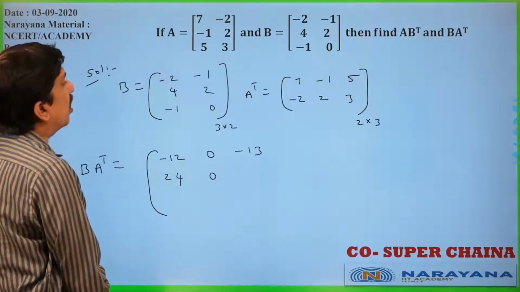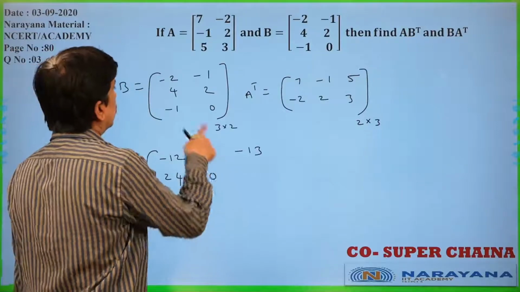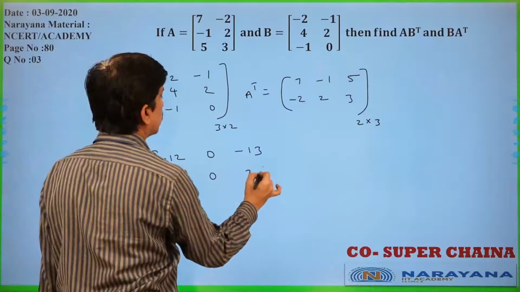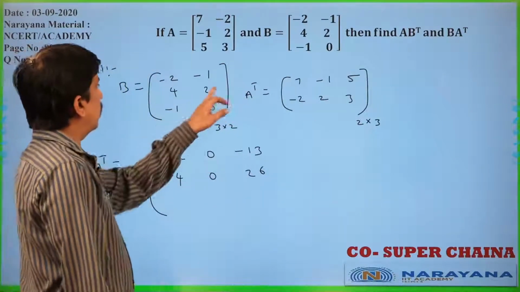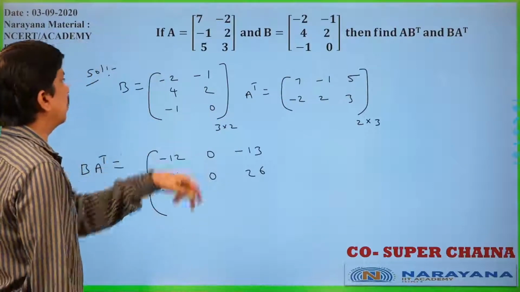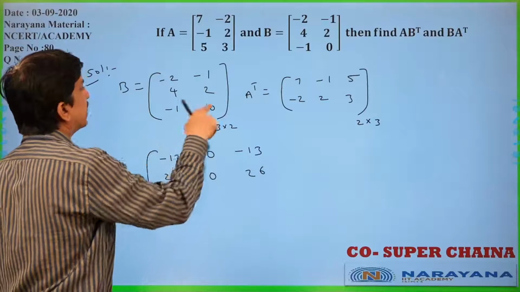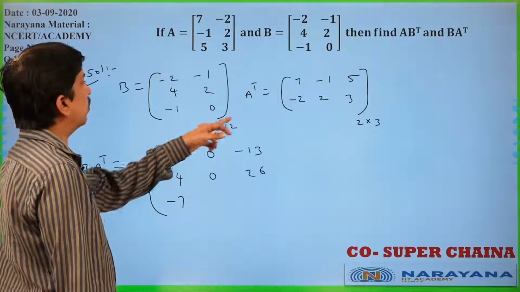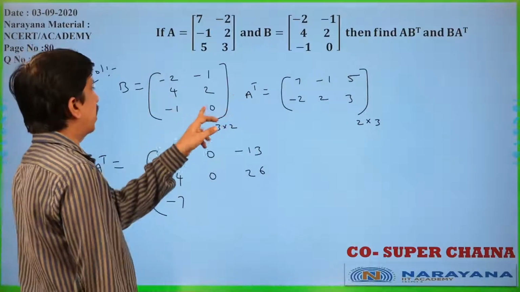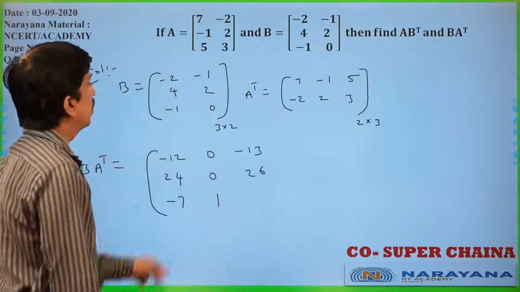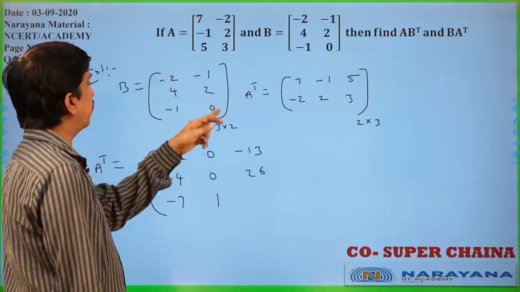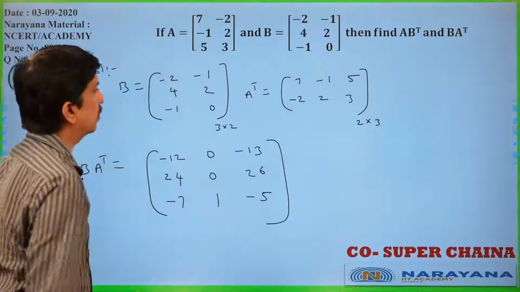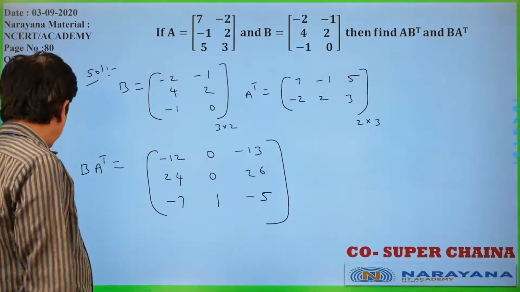Now, second row, third column, 4 into 5 is 20 plus 2 into 3 is 6. 26 we are getting. Third row, first column, minus 1 into 7, minus 7, this is 0, minus 7 you will get. So, third row, second column, minus 1 into minus 1, plus 1, 0, this is 1 only. Now, minus 1 into 5, minus 5, this is 0, this is minus 5 only, you will get like this only.